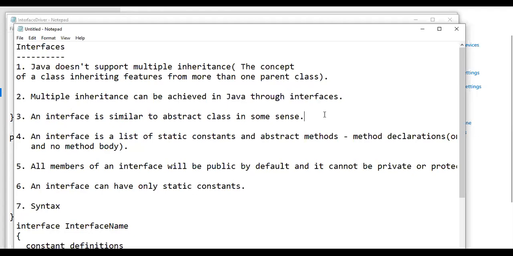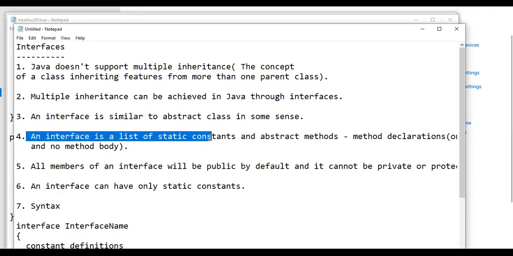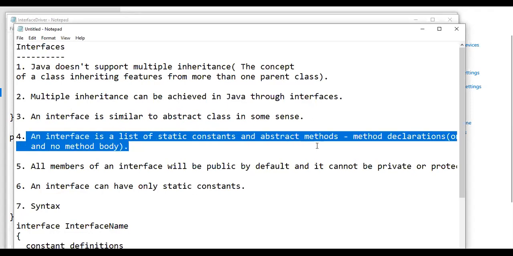So what is an interface? Now we will discuss the definition of interface. First of all, you should remember one thing. Interface is very much similar to an abstract class. It is just an extension of abstract class. And what is an interface? The definition is, an interface is a list of static constants and abstract methods.